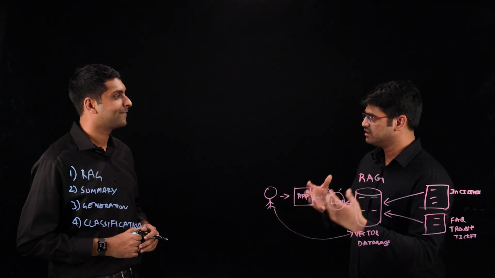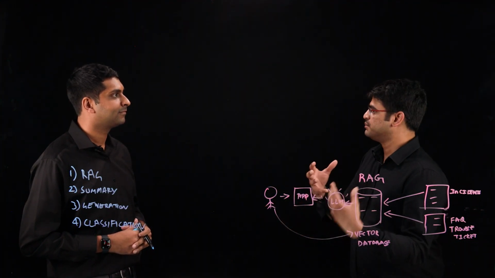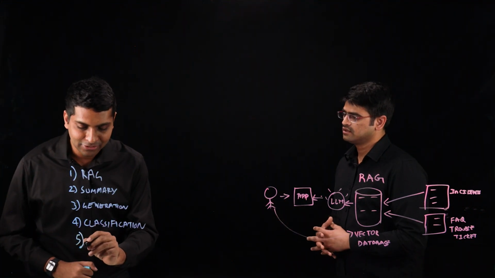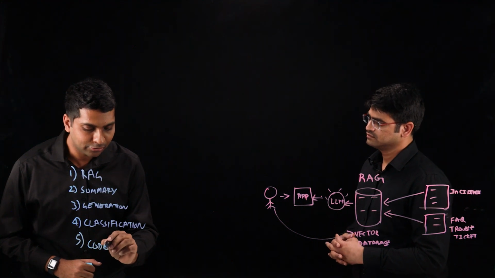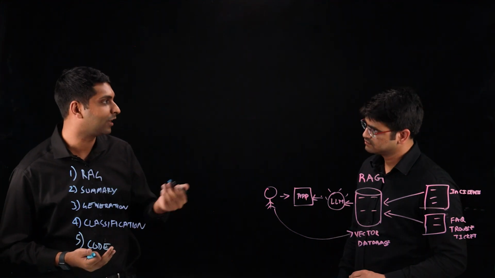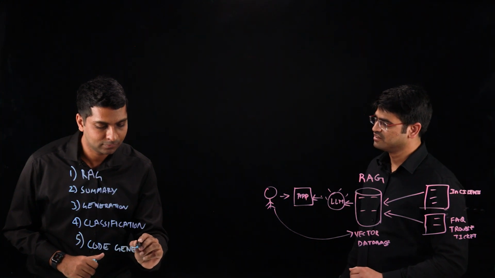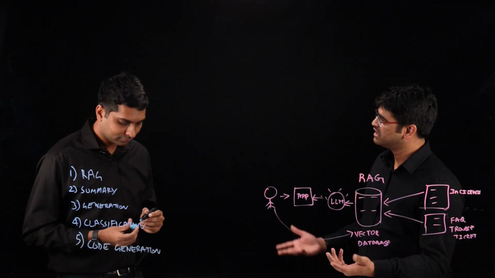But let's say in this scenario, the engineer or the developer who's picking up this ticket needs some help with creating a fix for this issue. Absolutely. So we can also do code generation to actually generate the code that's required to fix the issue. Code generation, that looks interesting. Can you explain more about code generation and how can we use generative AI in that?